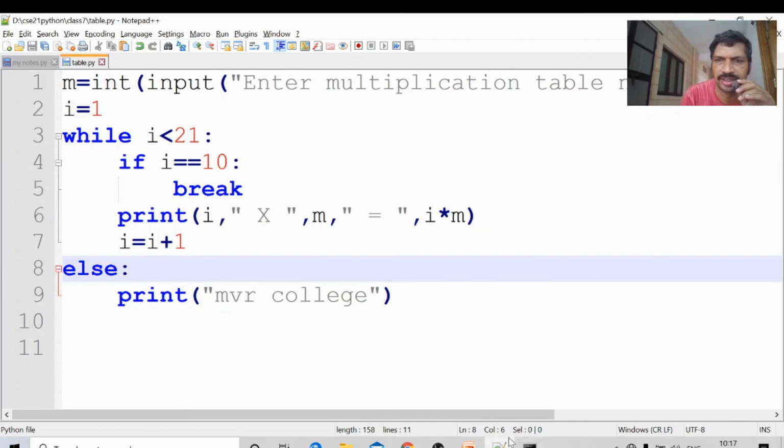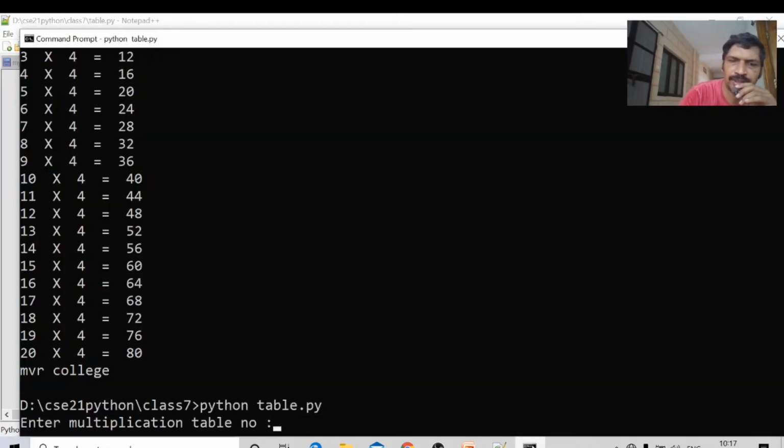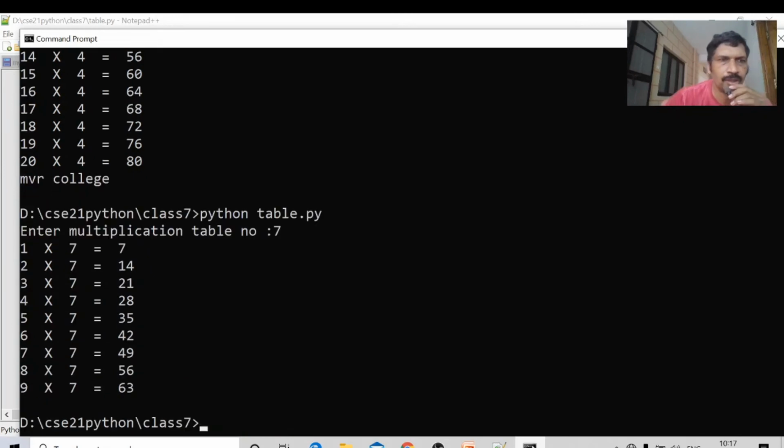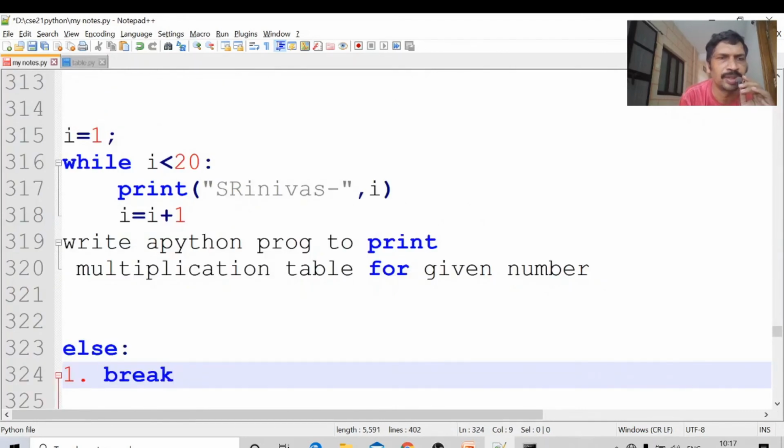Control S. Once again I am running this program, enter the multiplication table number 7. Only up to 9 is printed. i equal to 10 means the control came out of the loop, so the else block is not executed. When the loop is terminated and not executed completely, the else block is not executed.